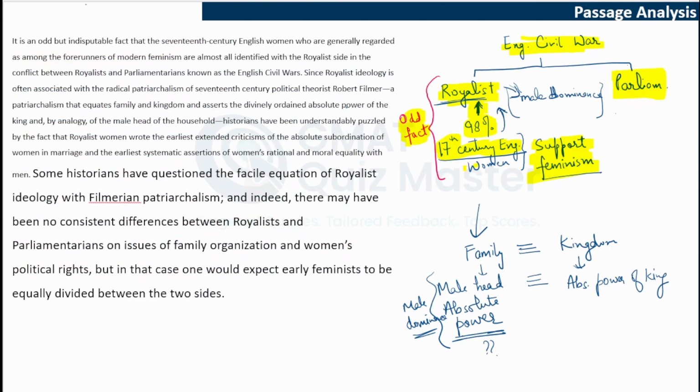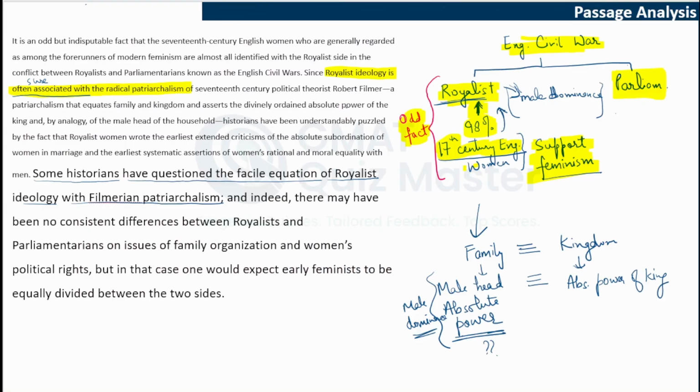Let's read further. Some historians, so now we are talking about some historians, have questioned the facile equation of royalist ideology with Filmer patriarchalism. Okay, so in the previous sentence, we read that royalist ideology is often associated with this patriarchalism. So what we understood there is that it is often associated with this. We are not sure that royalist ideology definitely followed or is linked with this particular patriarchalism.